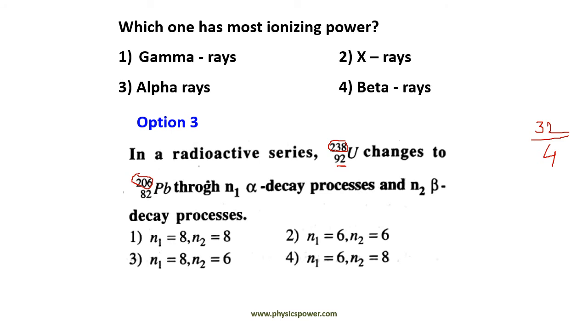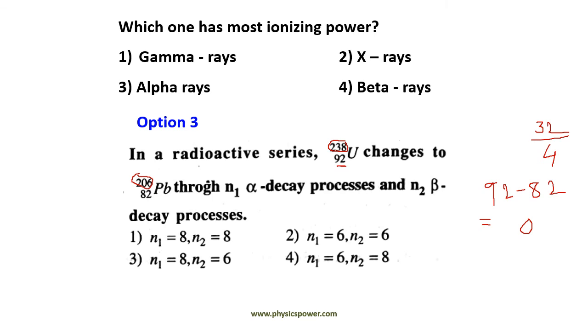So it should be 92 minus 82, which means it should be 20, but now analyze properly. Here we got the difference as just 10.